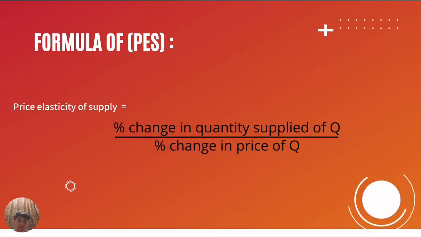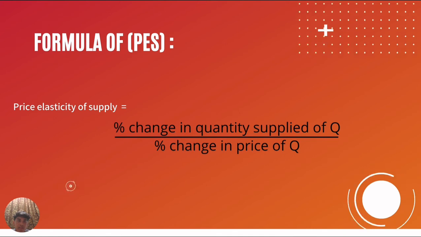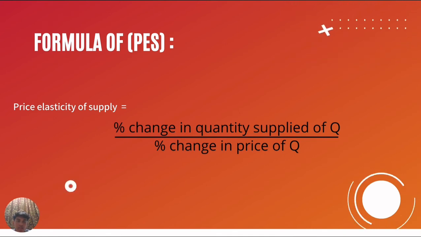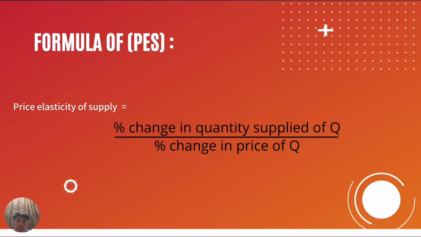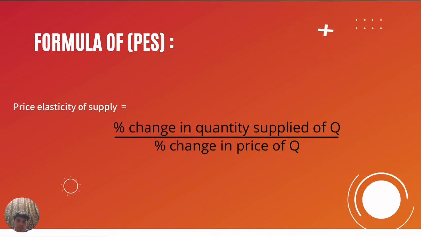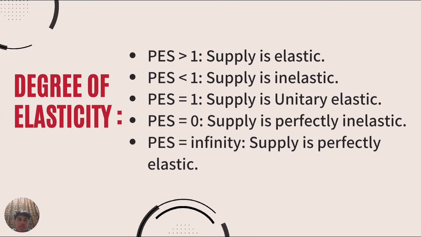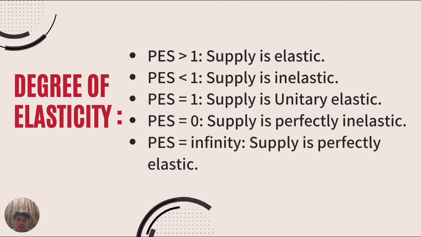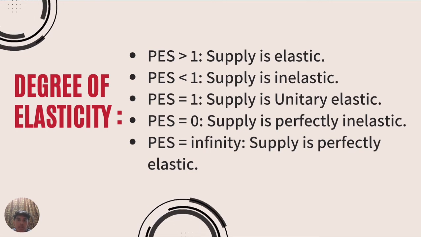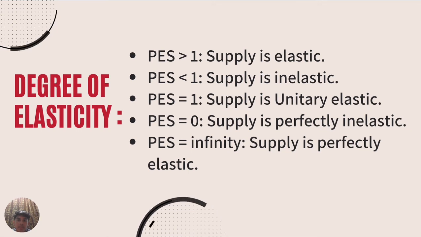The formula of price elasticity of supply is percentage change in quantity supplied divided by percentage change in price of the good. Degree of elasticity. When calculating the price elasticity of supply, economists determine whether the quantity supplied of the good is elastic or inelastic.